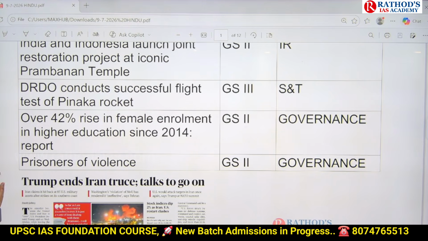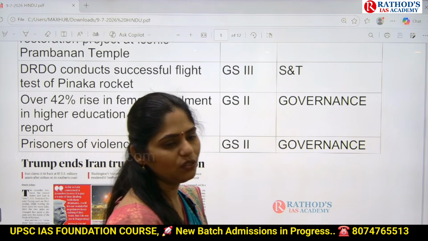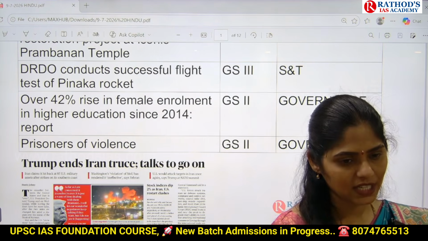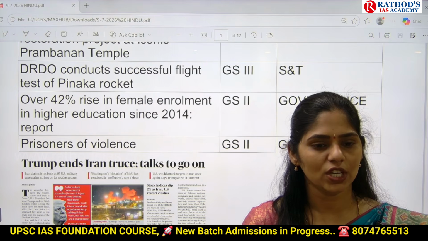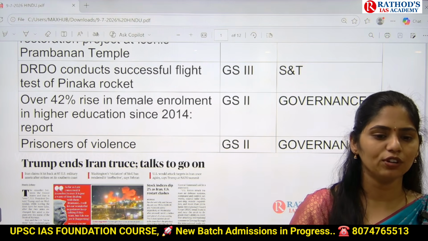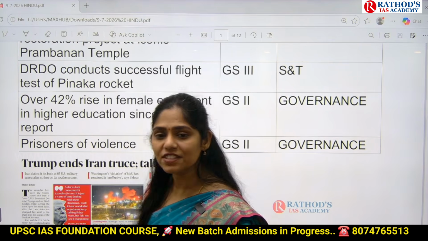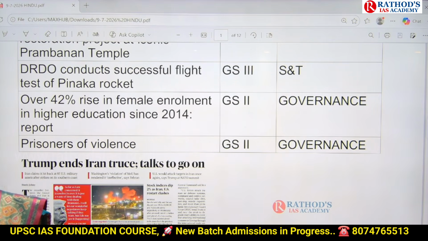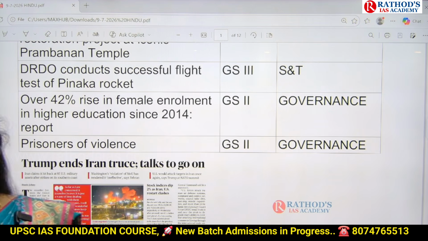And next topic is prisoners of violence. There is violence erupted in one prison in Sri Lanka because of overcrowding of prison. The same kind of problem we are also facing in India. So here we have to see from India's point of view what steps can be taken to prevent this kind of incidents in India. This topic is important from governance point of view from GS paper 2. All these are the articles we are going to see in this class.